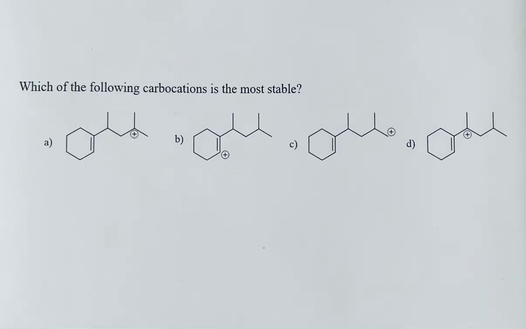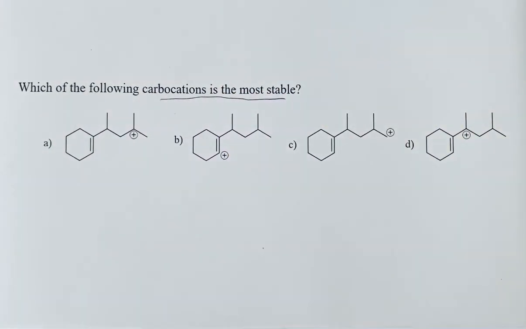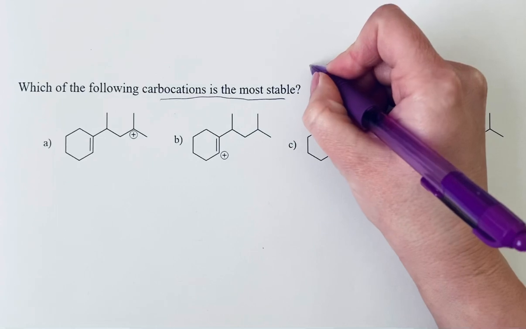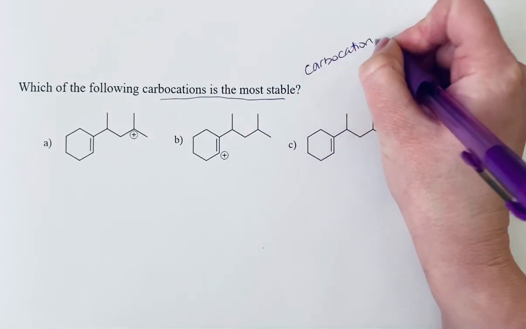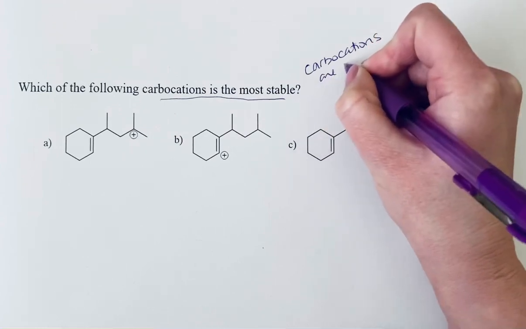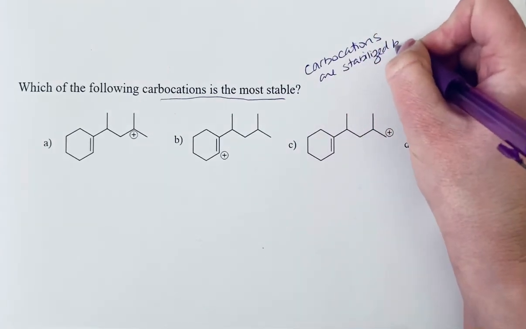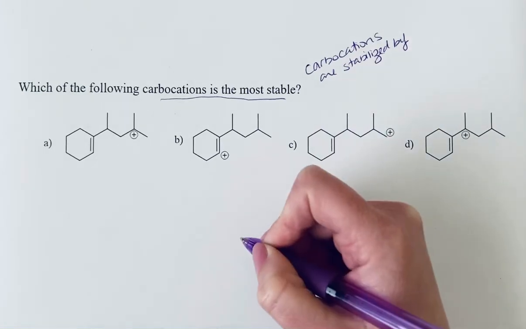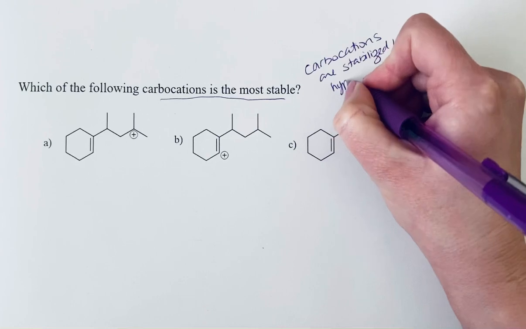Which of the following carbocations is the most stable? So we need to remember what stabilizes a carbocation. Carbocations are more stable if they are more substituted. And if they're more substituted, what they're really being stabilized by is hyperconjugation.